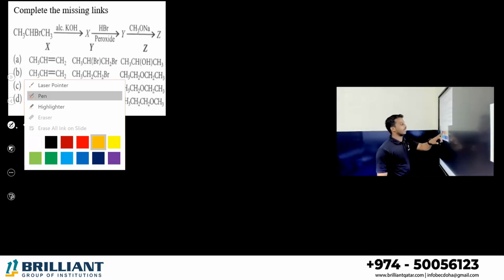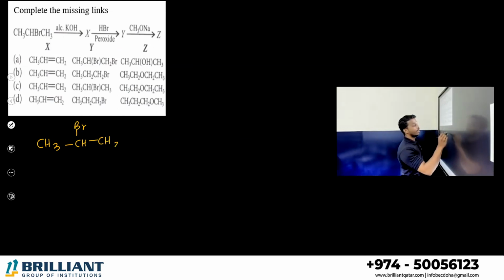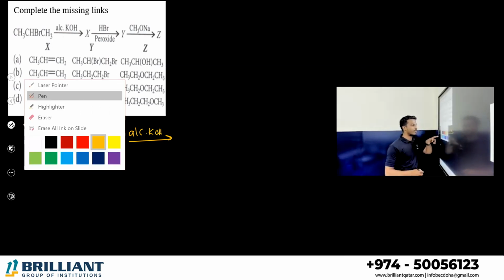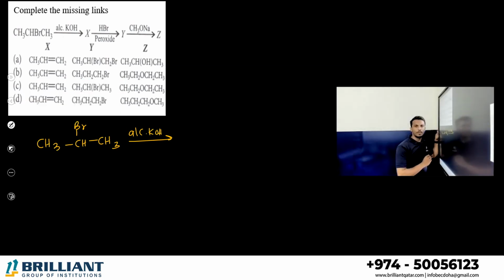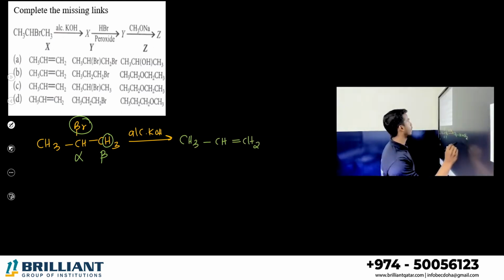Complete the missing link. The first one is given: CH3CHBrCH3. It is treating with alcoholic KOH. What we have to do? Alcoholic KOH means beta elimination. Bromine you take from the alpha carbon, one hydrogen you take from the beta carbon, make a double bond between alpha and beta, propene is ready. This is your compound X.